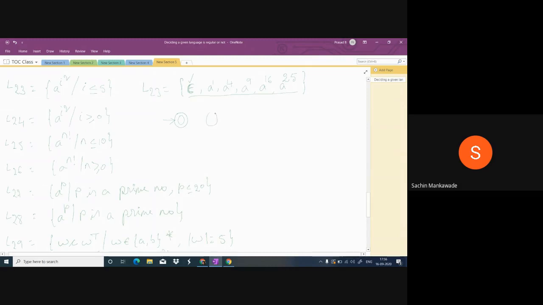Now, after that is single A. This is for single A. This is done. Now, actually, you must accept this string because A's are 4. The machine, the finite number cannot count that A's are 4. It is impossible. And more impossible is checking whether the 4 is a perfect square or not. So this is not possible.